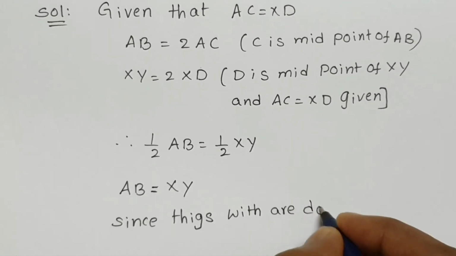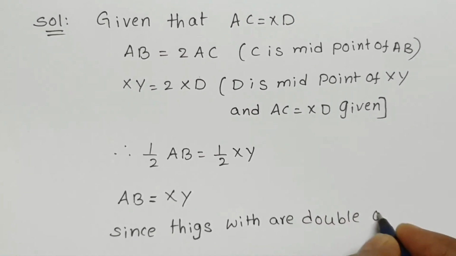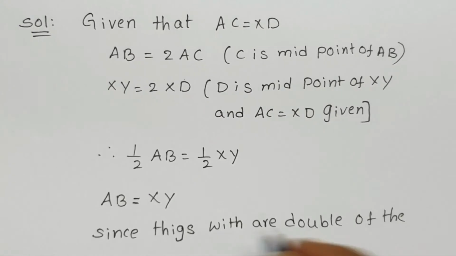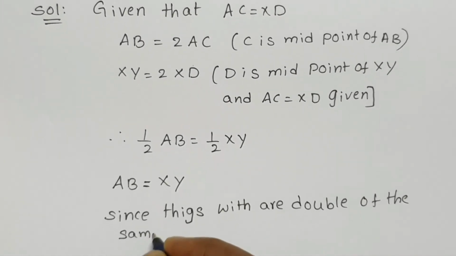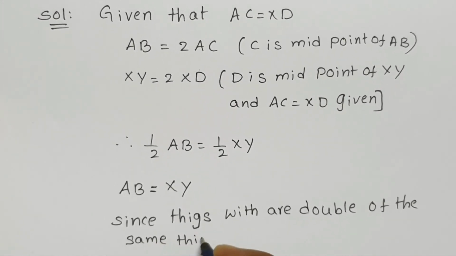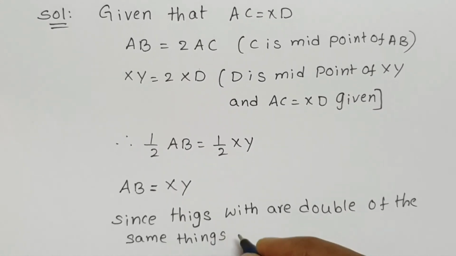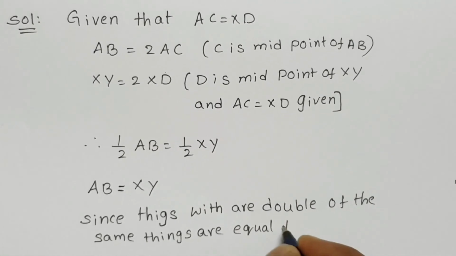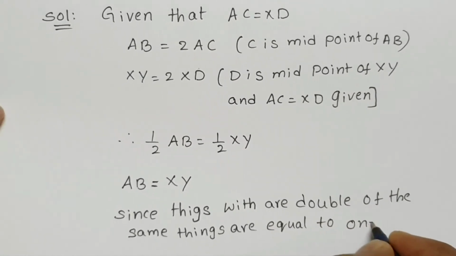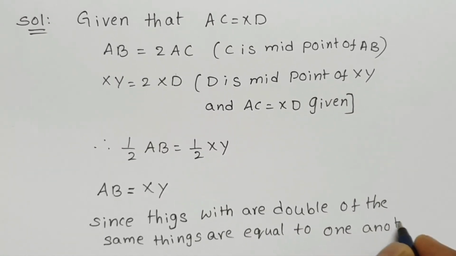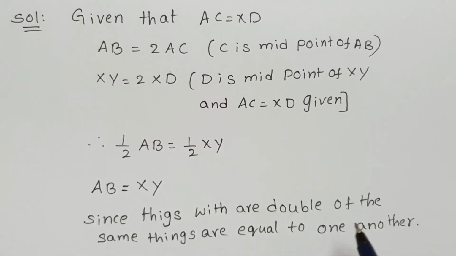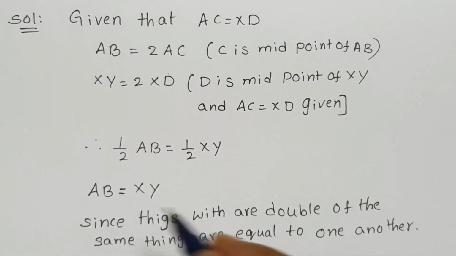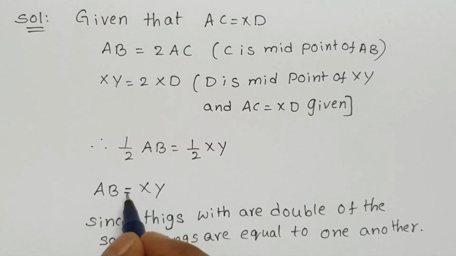This is the Euclid axiom, so AB equals XY. This is the answer.